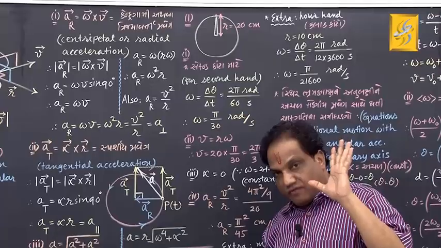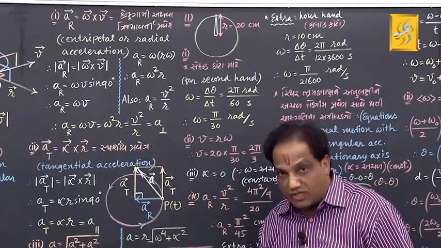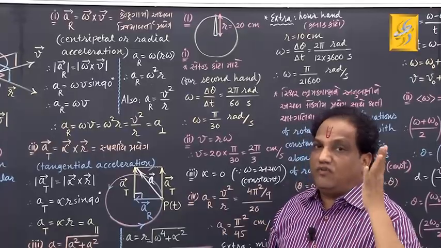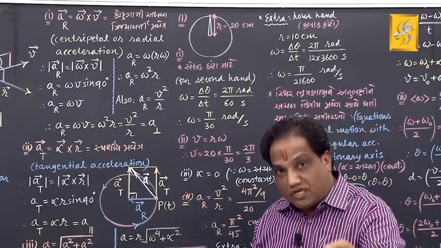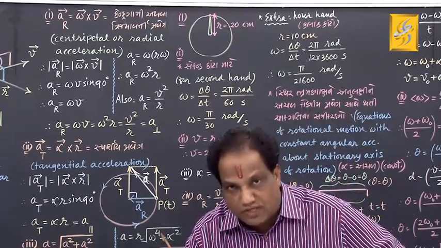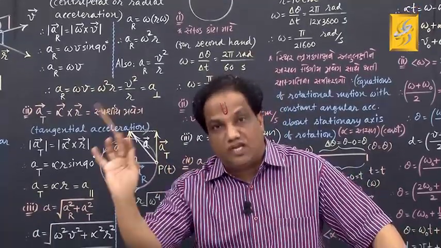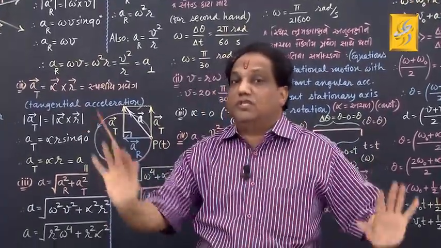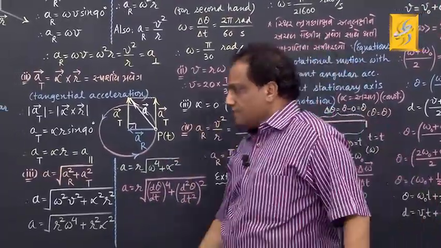Remember from semester 1, what was the effect of this perpendicular component of acceleration? Under the effect of A perpendicular, its effect is just to change the direction of velocity. Radial or centripetal acceleration simply changes the direction of velocity. It does not change the magnitude of velocity. Got it?